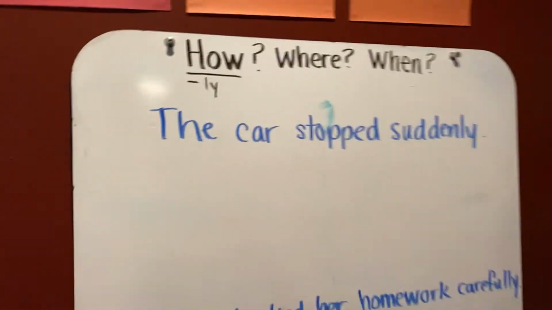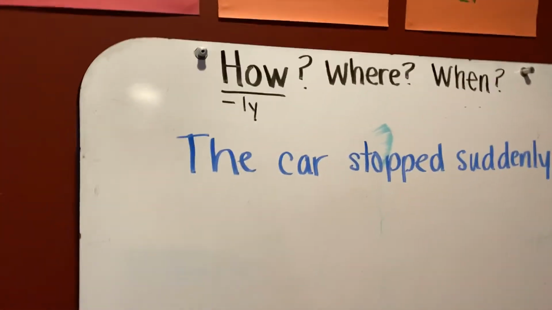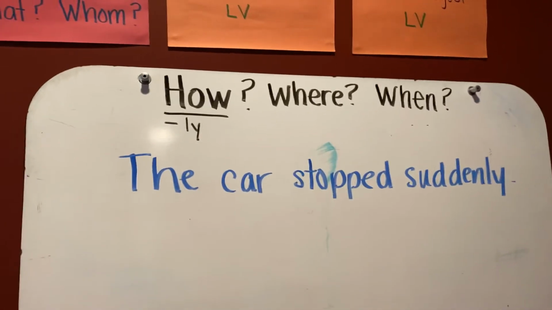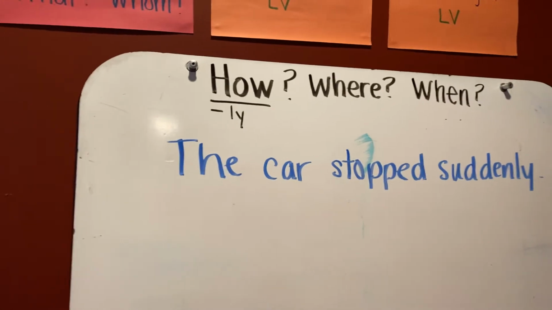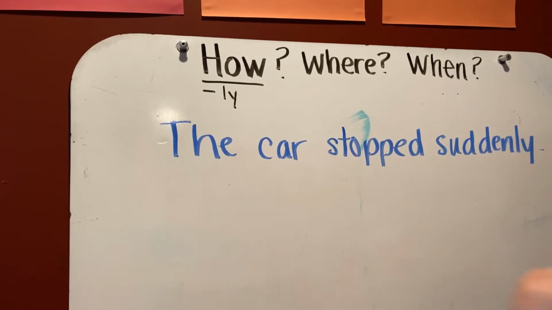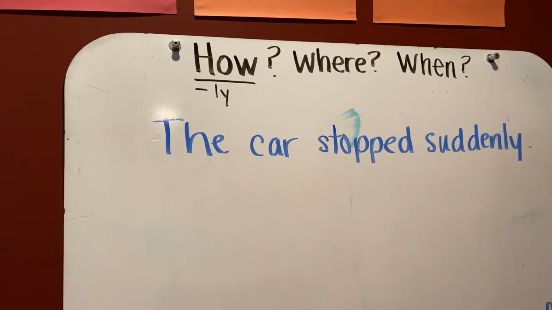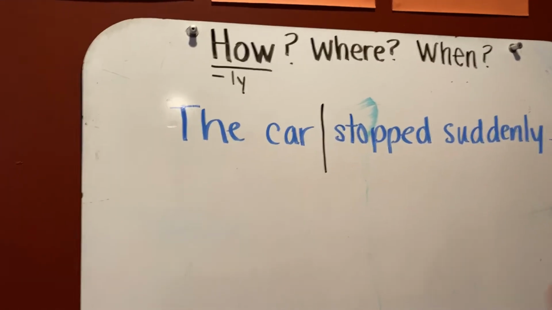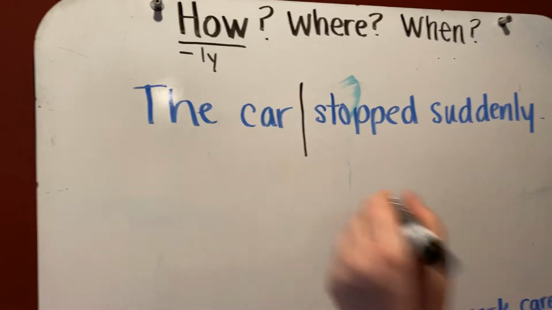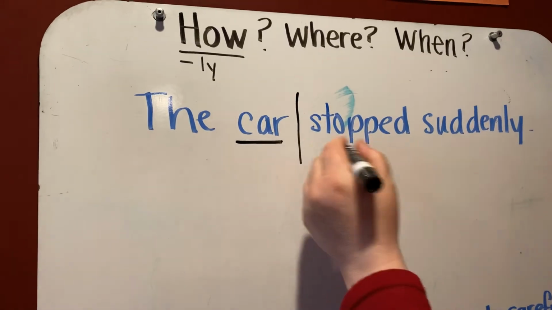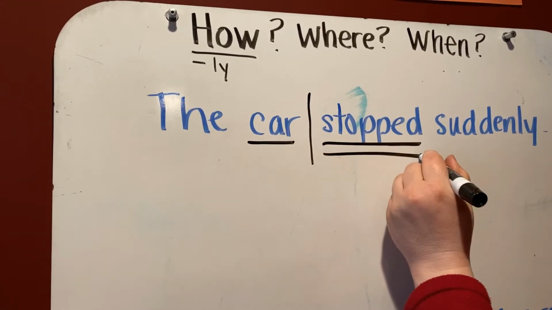So let's look at this first sentence here. The car stopped suddenly. Let's do what we know. Let's split this sentence where the subject ends and the predicate begins. I want you to think about that. Where would you split this sentence? The car, stopped. In between car and stopped. What is our subject? The subject is car. What did the car do? The car stopped. This is our verb.